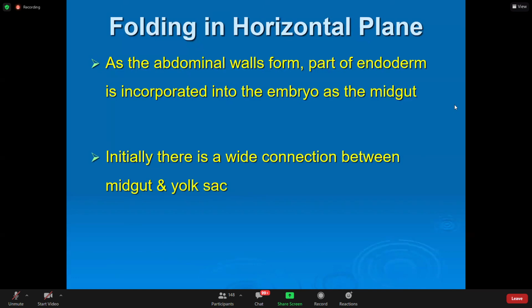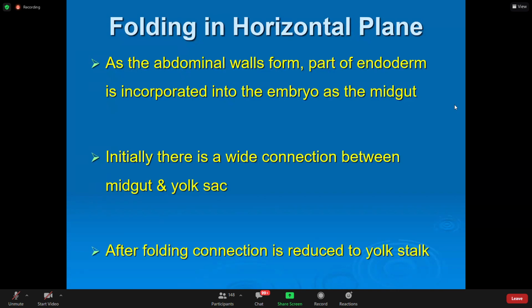सेंट्रल पार्ट में मिड गट, क्रेनियल पार्ट में हेड फोल्ड के पास फोर गट, कॉर्डल पार्ट में हाइंड गट. Foregut, midgut, hindgut are formed by the yolk sac endoderm because of head-tail folding and lateral folding. After folding, the connection is reduced to the yolk stalk. Yolk sac बिल्कुल ही खत्म जैसा हो जाता है.